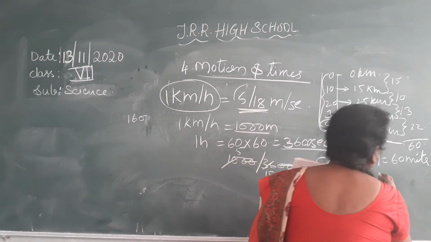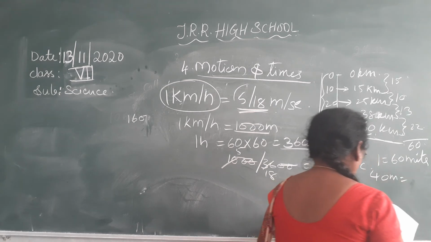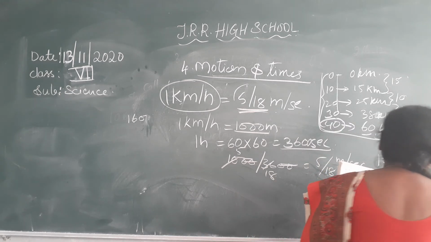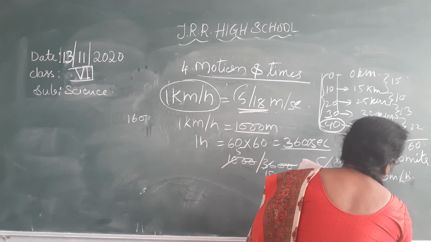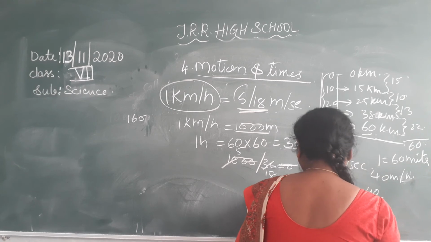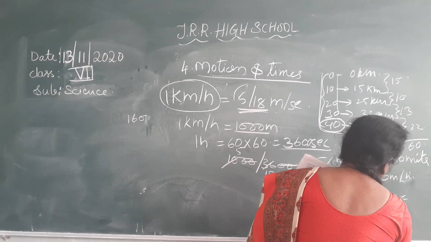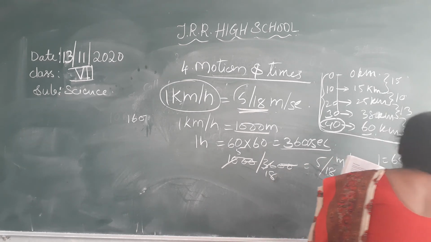So the 40 minutes also you have to convert into hours. How will you convert it into hours? 40 by 60 hours is equal to 2 by 3. 2 by 3 hours.